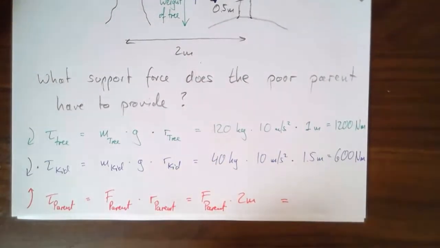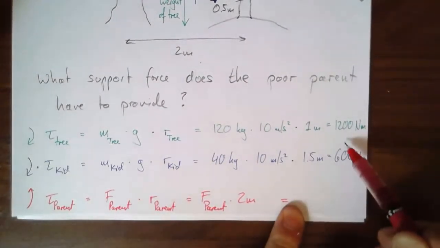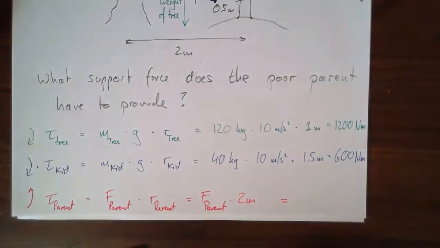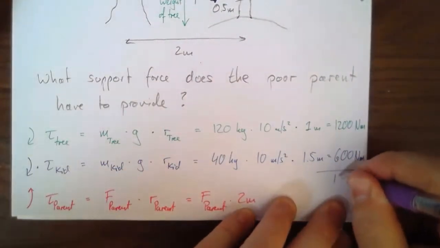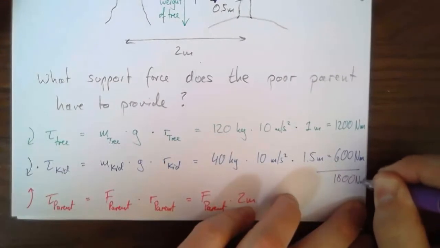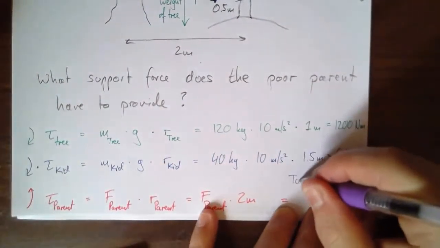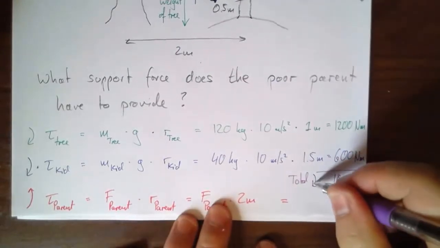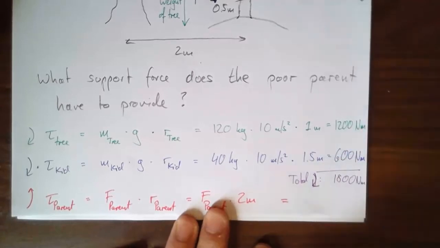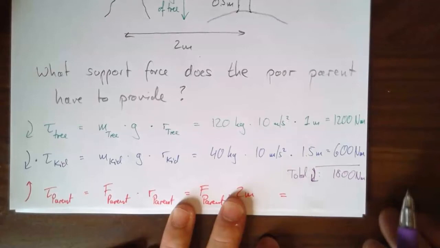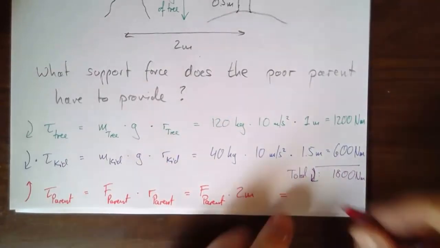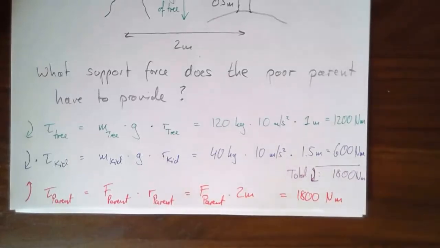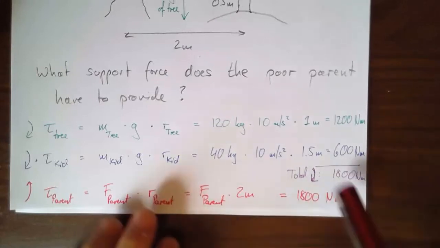And that better be equal to what? Well, it better be equal to the sum of those two, because it'll cancel out those two. Right? So if I add those two, I'm going to get 1800 Newton meters total. This is a total in the clockwise direction. We write it like this, like an arrow, sort of clockwise rotation, right? See what I'm trying to do there? So that better be equal to 1800 Newton meters in order to cancel out the torque going clockwise.